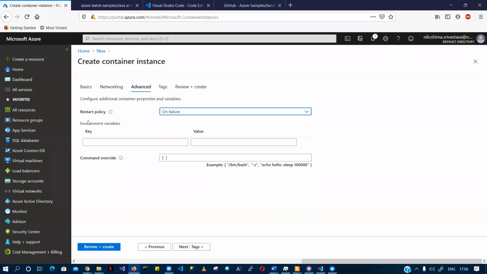And in advanced, you can see here there is something called restart policy. So what is the restart policy? Docker... give me a moment, guys.